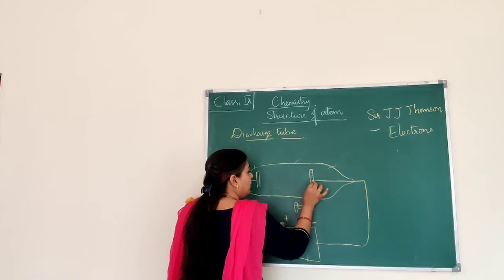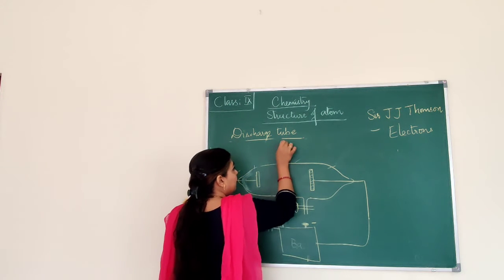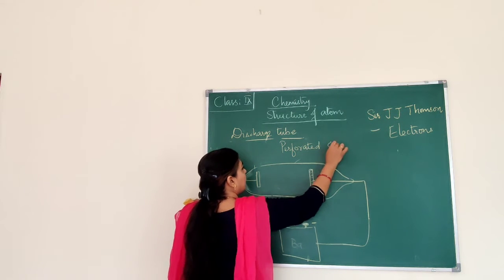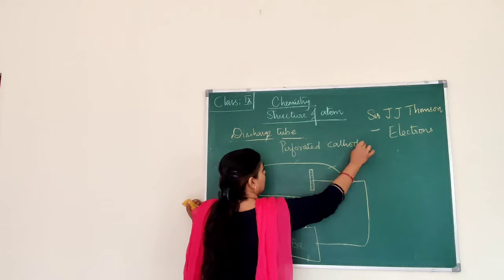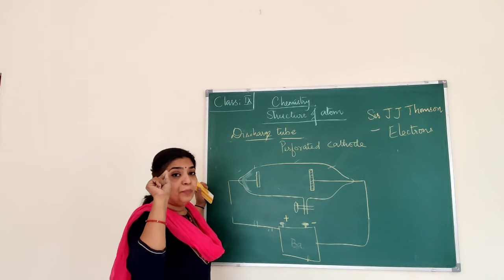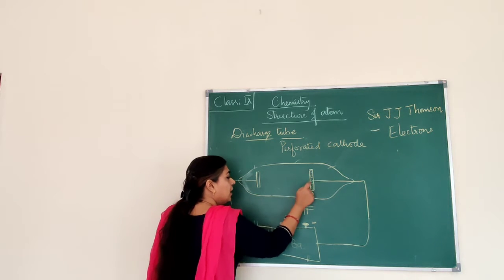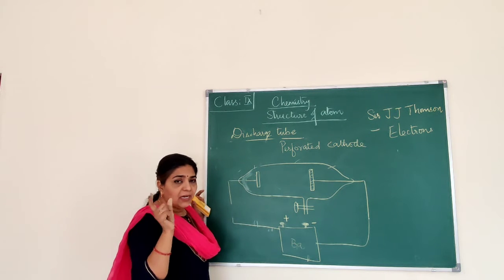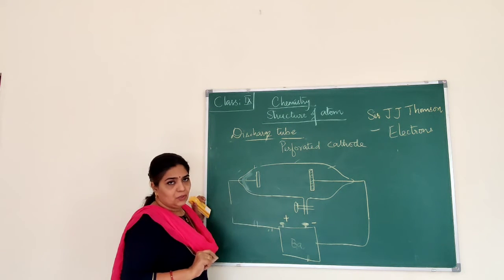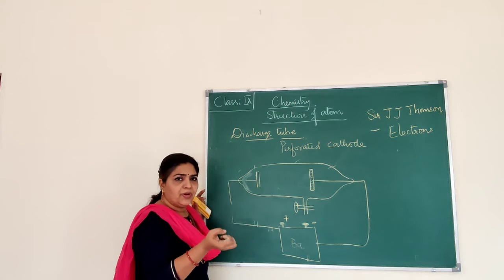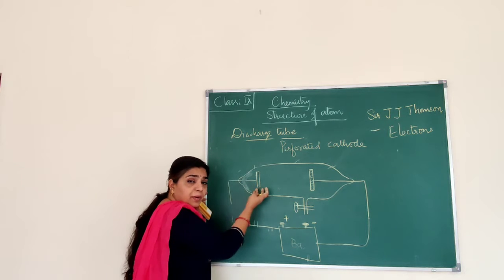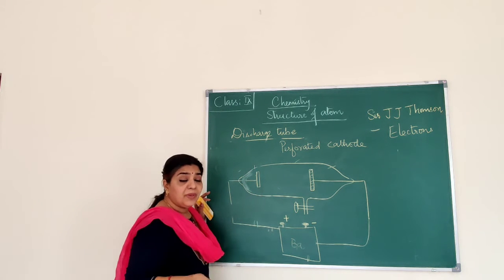He positioned a perforated cathode. Perforated cathode was placed. You know what perforation is? Perforation means pores. So he brought a slight change in the cathode. He made tiny holes in the cathode. See, when the pressure is decreased, maybe there is a chance that some rays were emitted from the anode also. So how to find out, right?